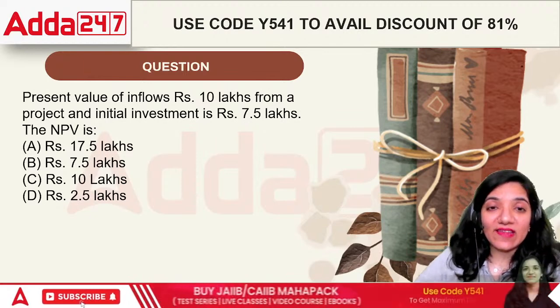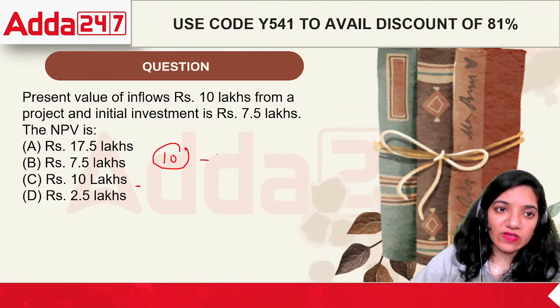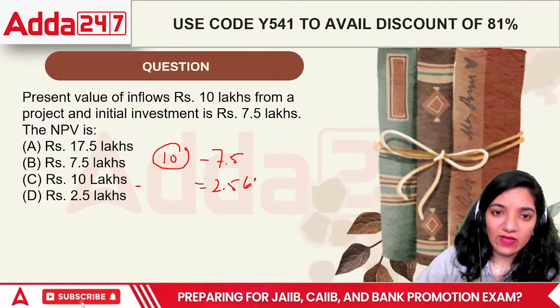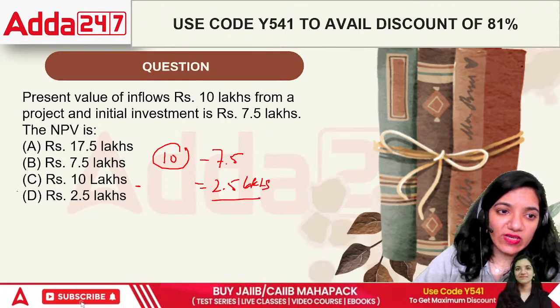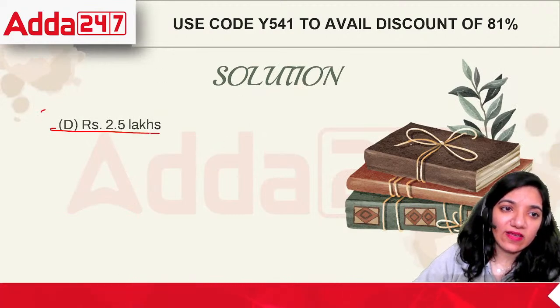So in this case, if 10 lakhs is the PV of inflows, we reduce the initial investment, giving us an amount of 2.5 lakhs. So the correct answer is D, 2.5 lakhs.